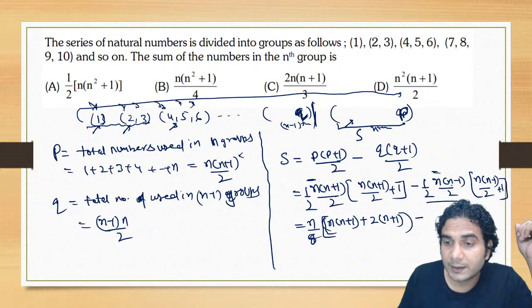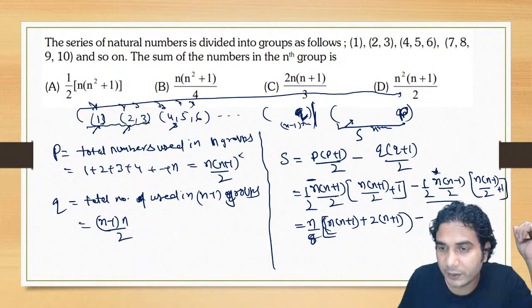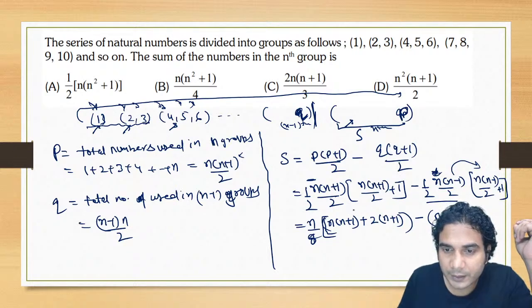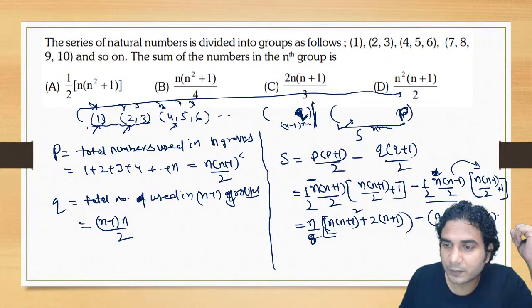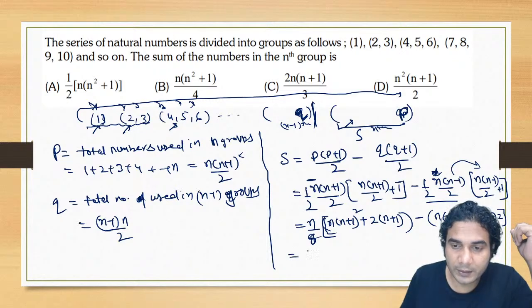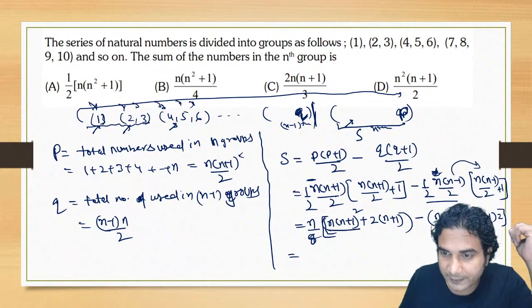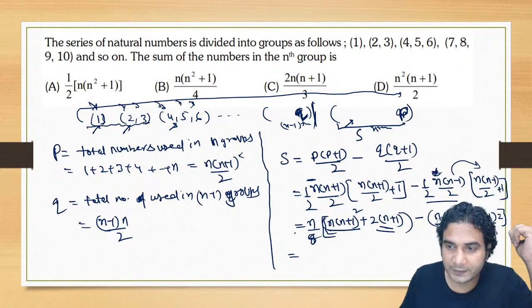minus from this, n is already taken common, multiply this n minus 1 inside. So it is going to be now n into, I missed something, it was n plus 1 whole square. So n into n minus 1 the whole square plus n minus 1, all right, this one, and 2 also, 2 times, okay? So now this n by 8 is common. Now club this and this, all right? So by clubbing these two and this, you can simplify it easily.